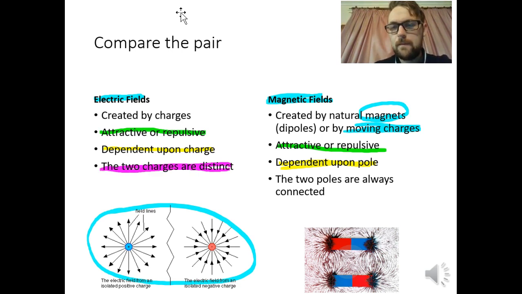We can tell them apart. Now, for a magnetic field, a little difference again is that the two poles, they're always connected. So you can see here we've got a magnet, one end's north, one end's south. We'll have a look again. These are connected, and they are always connected. So there's no magnetic field that just radiates outwards like this. They're always connected to a north and a south pole. Okay, but again, we'll see that in a minute.